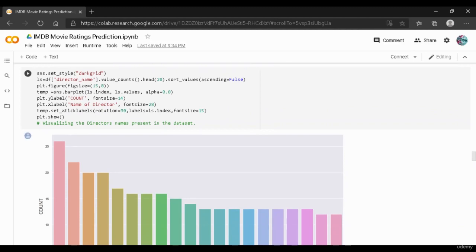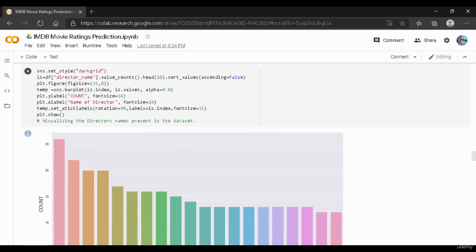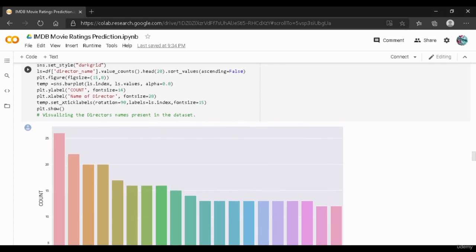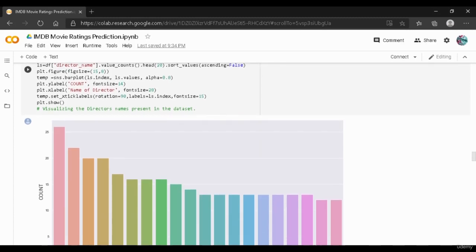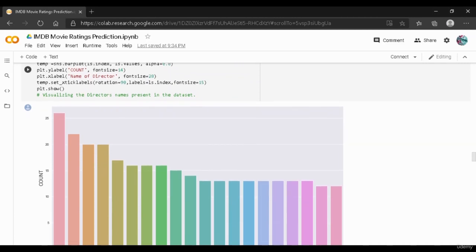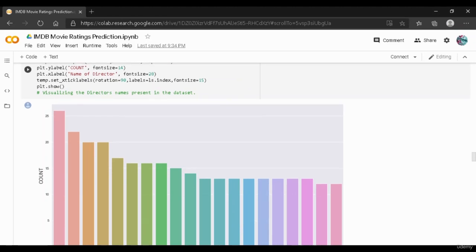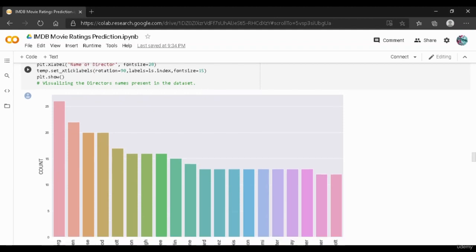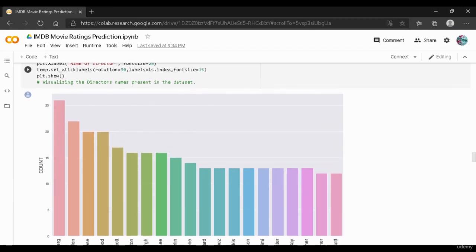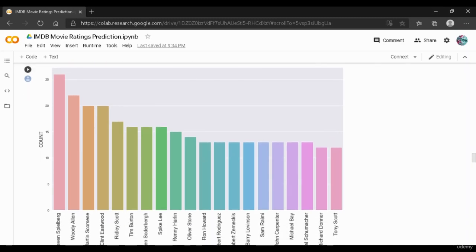And over here this is another visualization where we have used value_counts on the director name. We have selected around 20 director names. Again, we have given the dark grid over here, which is nothing but our background, and this is the figure size 15,8, and we have used the bar plot. Again, we have given count on the y-axis with font size 14, and the name of the director on the x label with the font size of 28. And again, we have rotated the labels present on the x labels using rotation equal to 90. And this is our visualized bar plot.